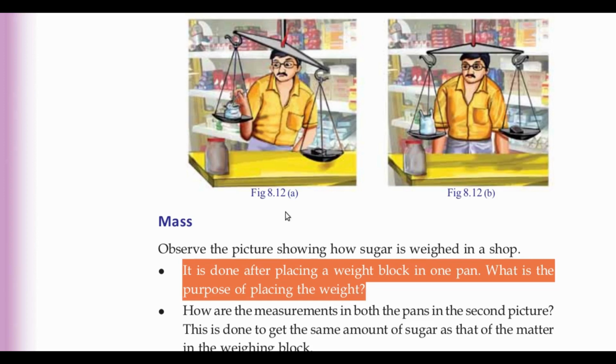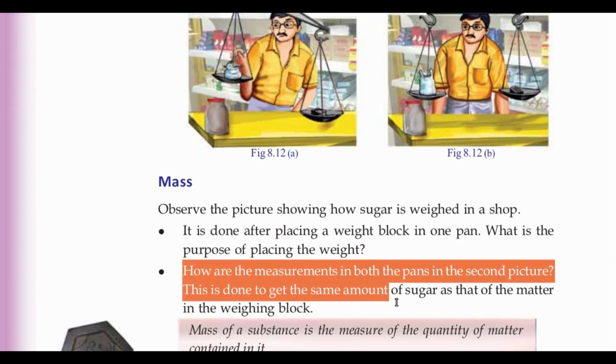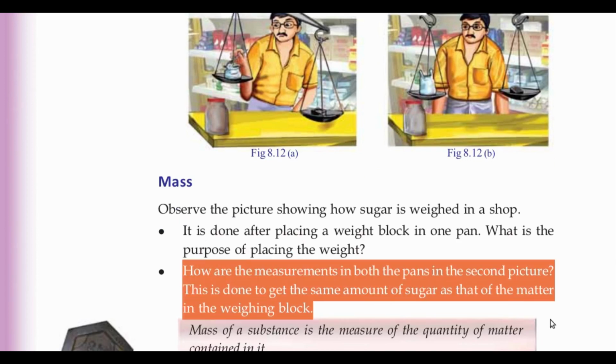We know that this is done to get the same amount of sugar as that of the matter contained in the weighing block. How are the measurements in both the pans in the second picture? Here we can see that the two pans are equal. The weight in these two are equal.